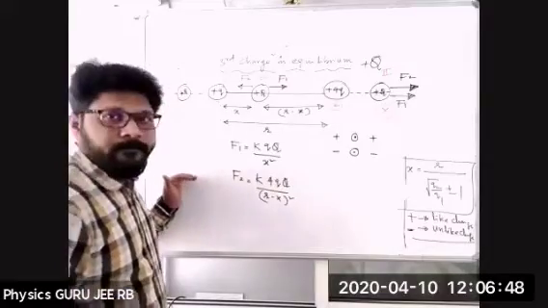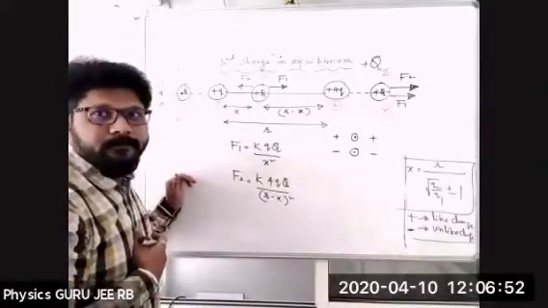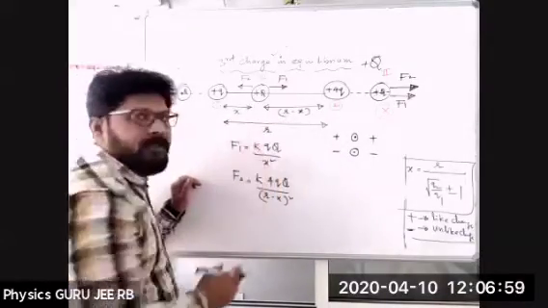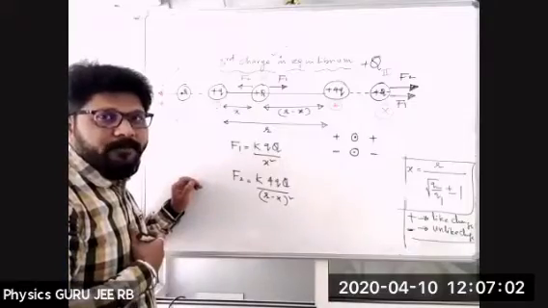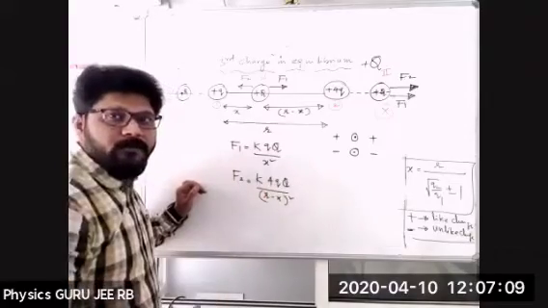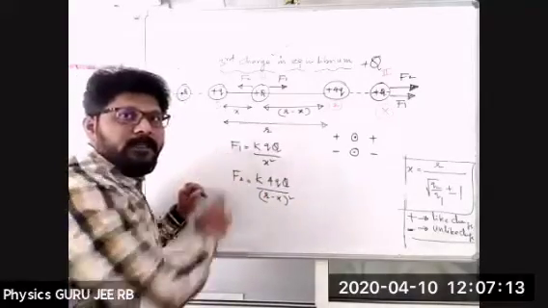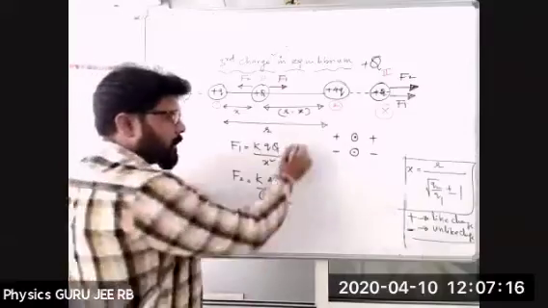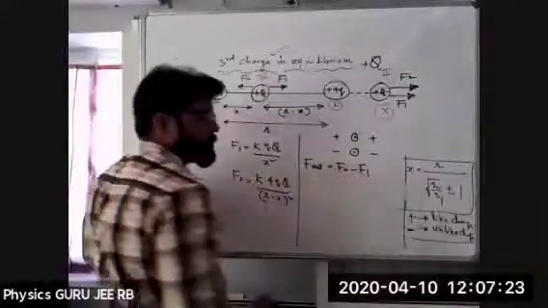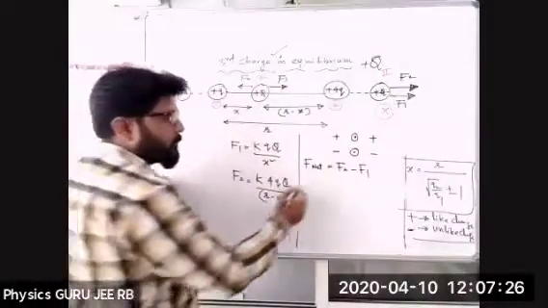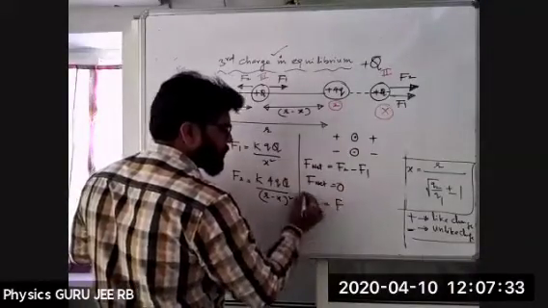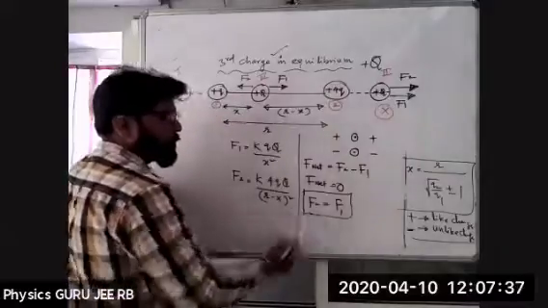F2 is greater. We don't know the distances, because we took r, x and r minus x. We cannot predict whether x is less or r minus x is less. With respect to charges, we'll be able to say. Here q into Q, here 4q into Q. That means the force is directly proportional to the product of the magnitudes of the charges. So definitely F2 is greater than F1. Now we have clarity that I can write net force equal to F2 minus F1. Is this clear? Now the net force is equal to 0, or F2 is equal to F1.